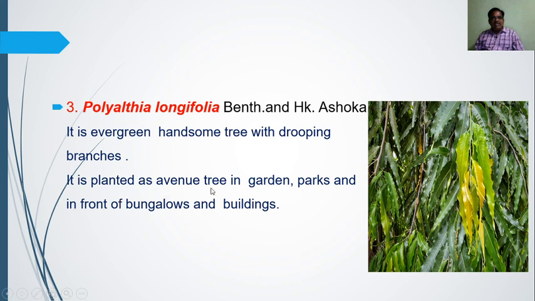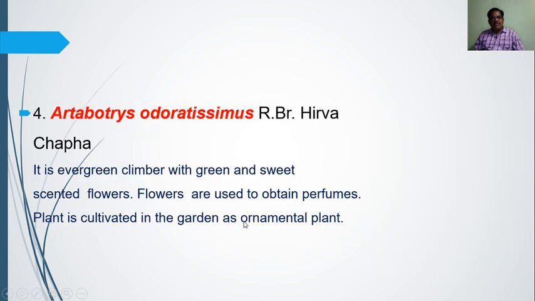It is planted as an avenue tree, in the sense of a roadside plant. So they are grown in gardens, parks, in front of bungalows, buildings or government offices as an ornamental plant.